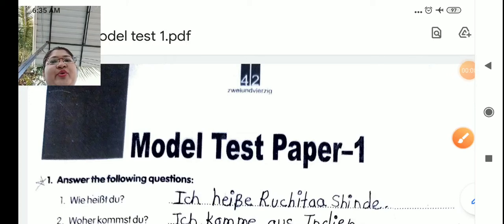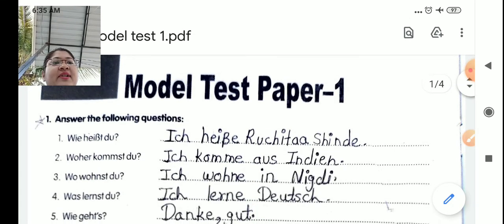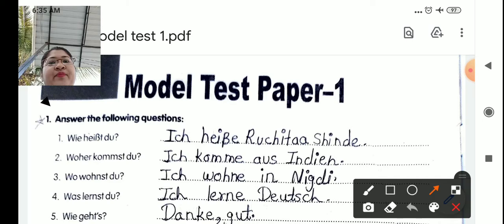Class of young students. So today we are going to learn from our workbook, that is Arbeitsheft Model Test Paper 1, on page number 42. Okay. Now let's see what is the first question. Answer the following questions. Wie heißt du? What is your name? Ich heiße Ruchita Shinde. You have to write your name.